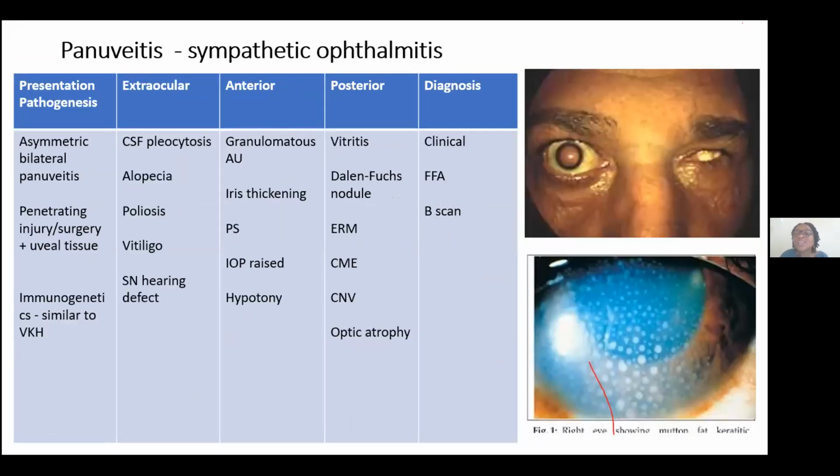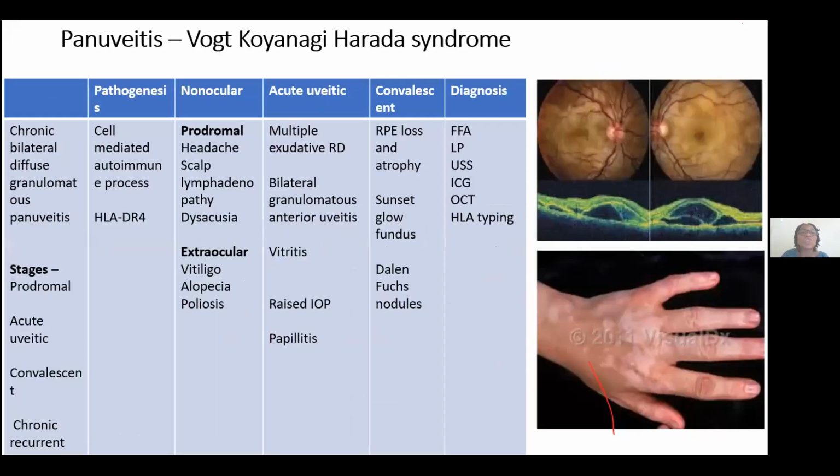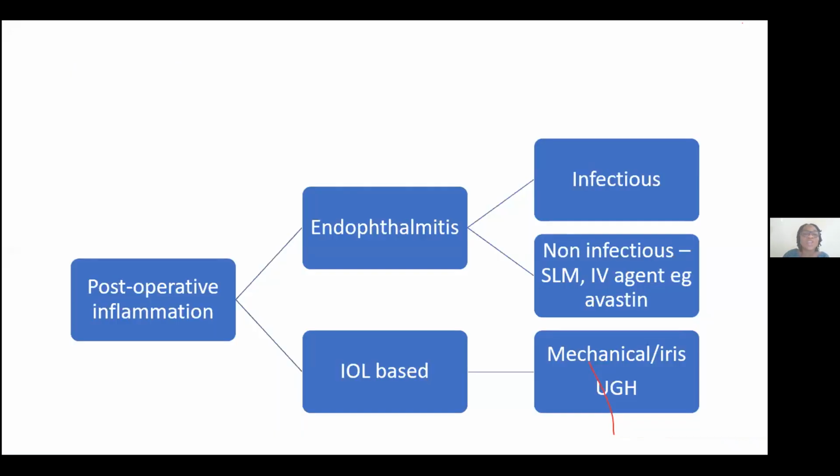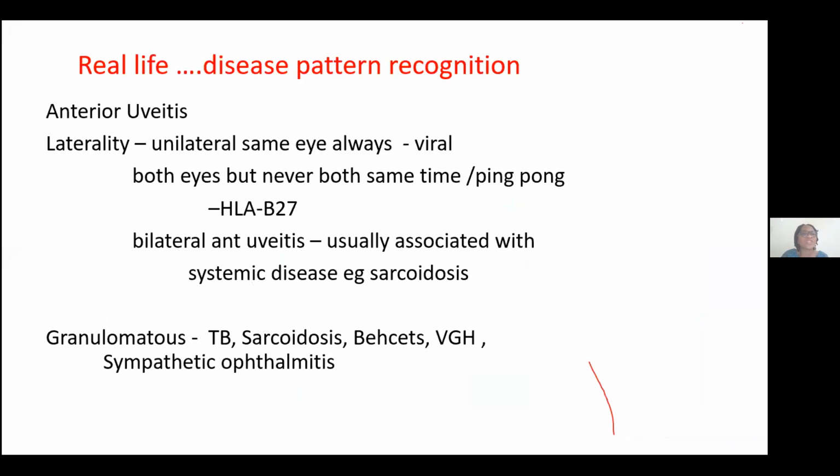You could get that just knowing that the patient had had a surgery or a previous trauma. Behçet's disease will also be granulomatous anterior uveitis. It may come with hypopyon and the ulcers with it. Post-operative inflammation will be, as we have already discussed, maybe IOL related or not, and then the masquerade syndrome.